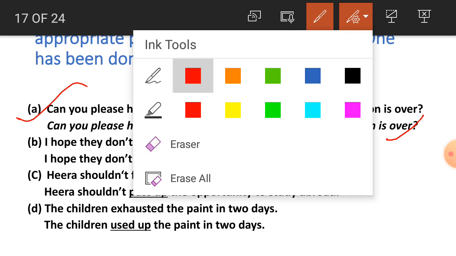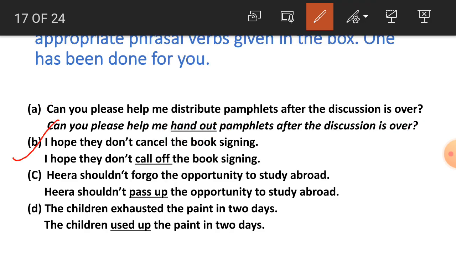Now next one students, second one, number B. I hope they don't cancel. So for cancel, which phrasal verb we can use? Call off. Number C, Hira shouldn't forgo the opportunity to study abroad. So here student, for forgo which phrasal verb we can use? Pass up. Number D, the children exhausted the paint in 2 days. So what we can use for exhausted? Used up. Used up can be used instead of exhausted.